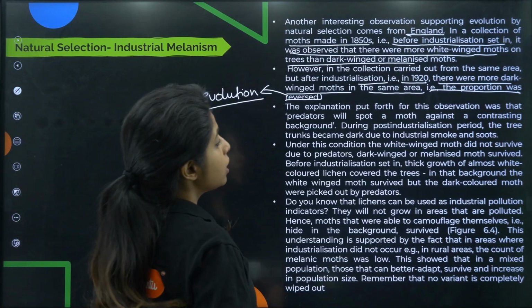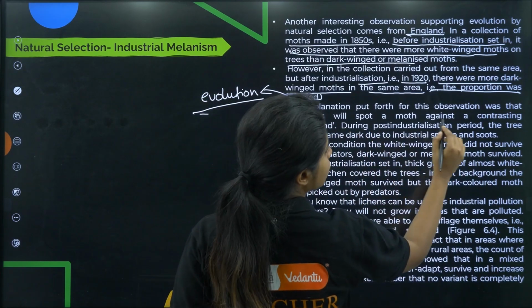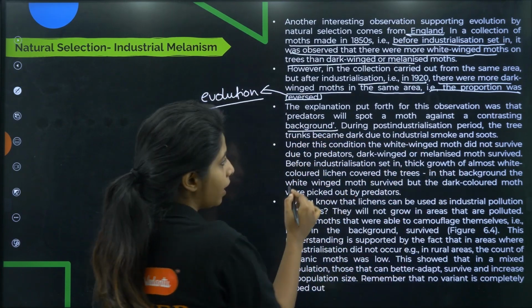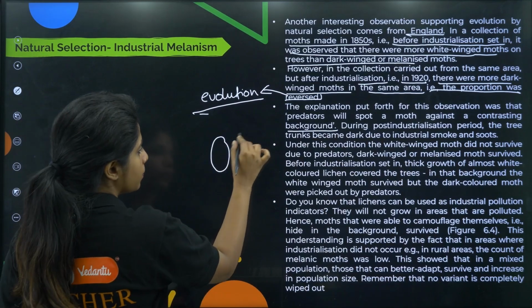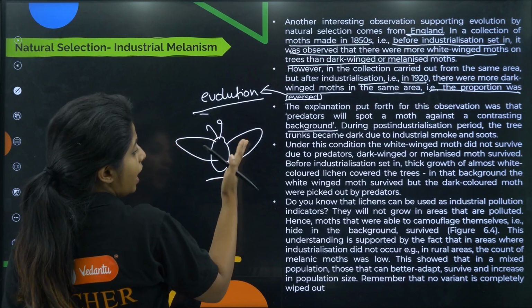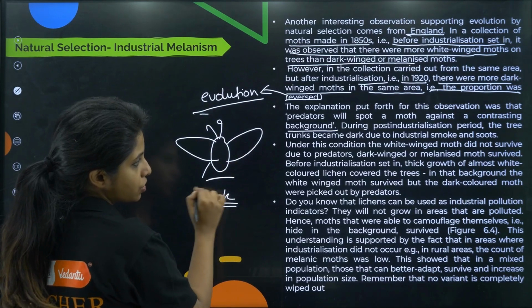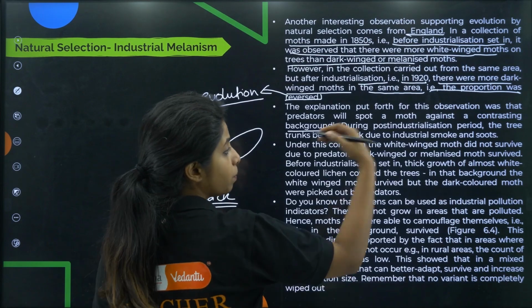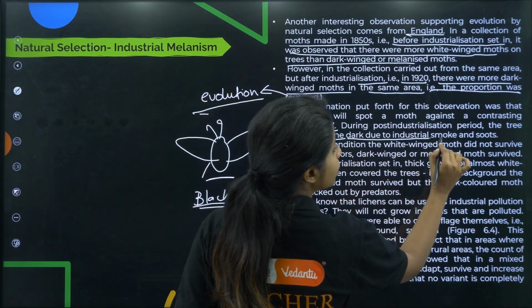Going ahead, the explanation put forth for this observation was that predators will spot a moth against a contrasting background. Predators, as in the ones who come and eat, will be spotting a moth against a contrasting background. So this white colored moth has a contrasting background which is black in color. This is contrast.